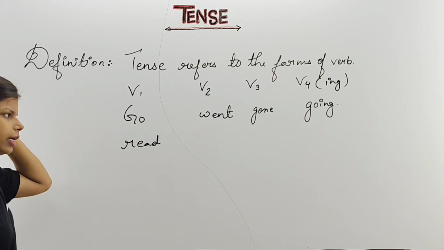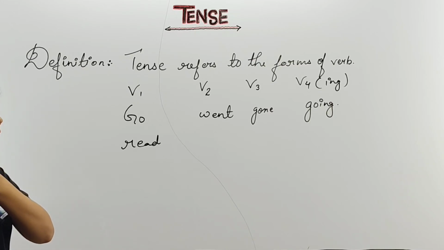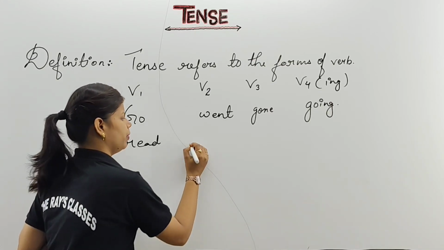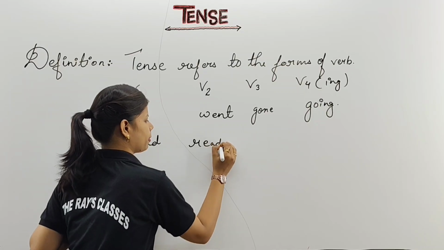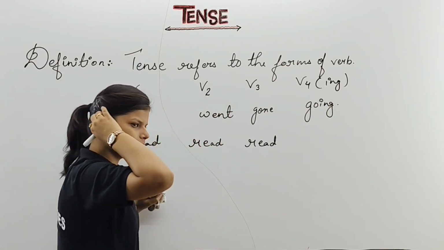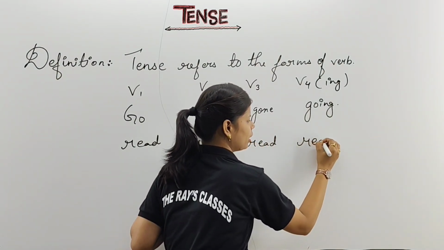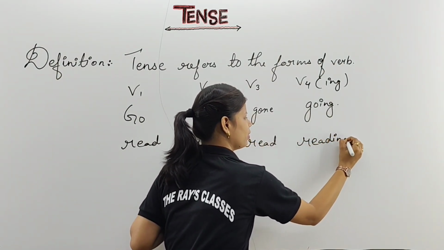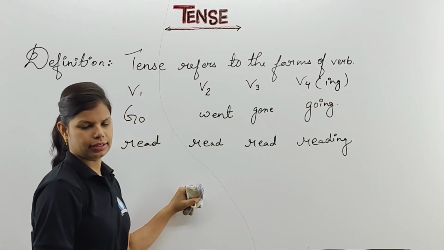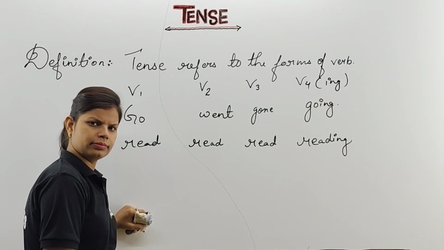Another example we are going to take is read. Clear? If you are going to write the next parts of read, the second form is also read. Third form is also the same. Clear? And the last form of yours, I told you already, whatever word we are having, we are going to put ing on it. These two forms I have written. Don't think only two are there.